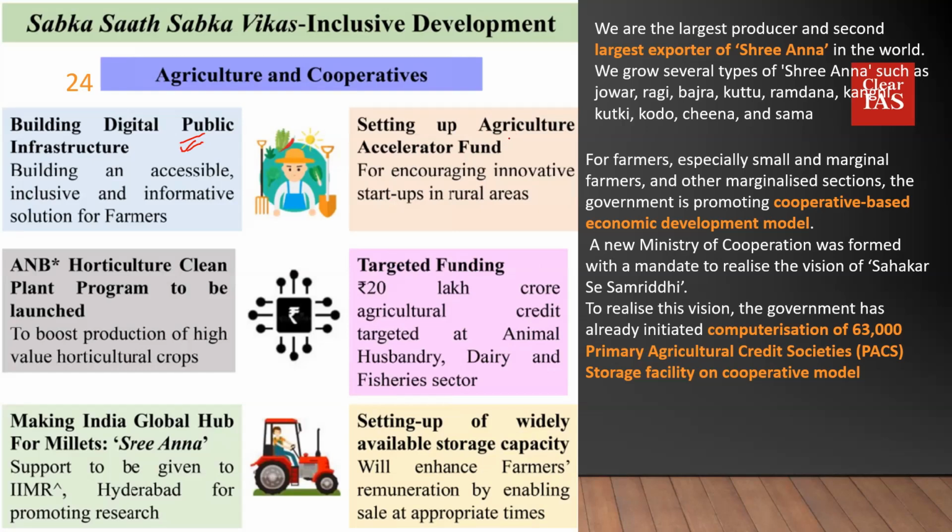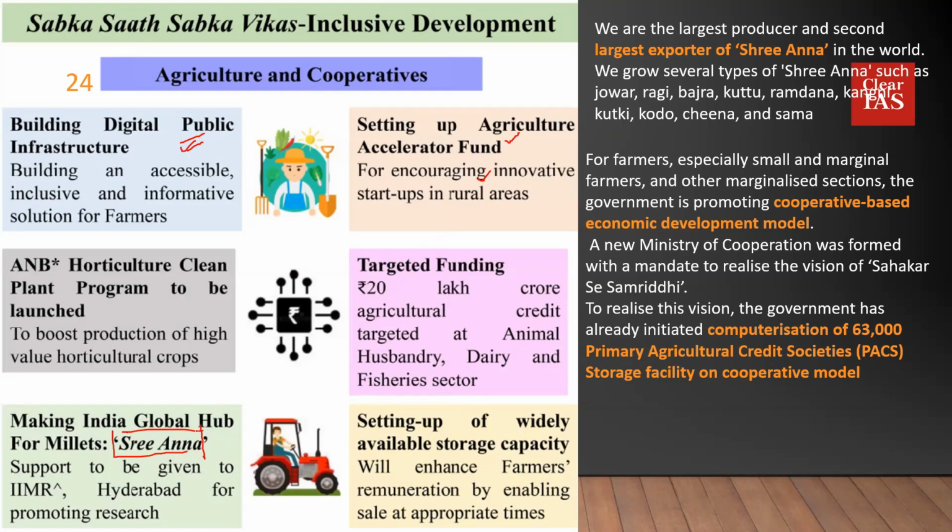And also it speaks about setting up an agricultural accelerator fund. We'll speak about what that is also. The government also speaks about making India the global hub for millets. See, 2023 has been declared as the International Year of Millets.